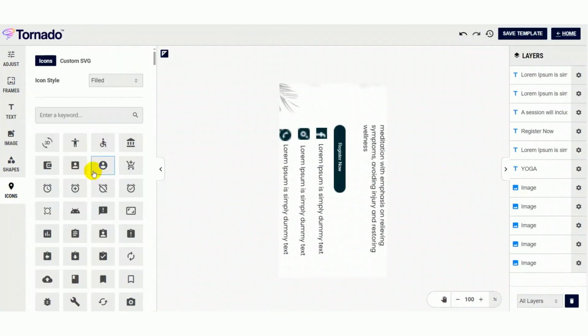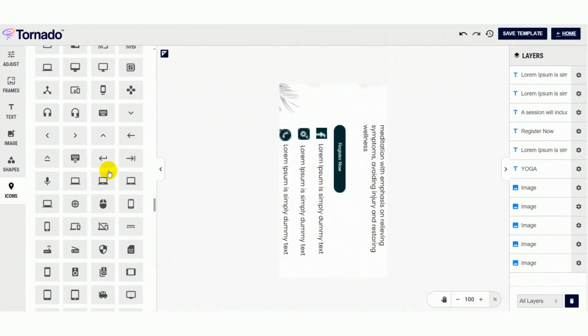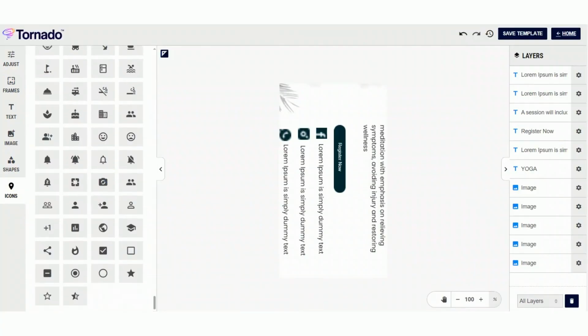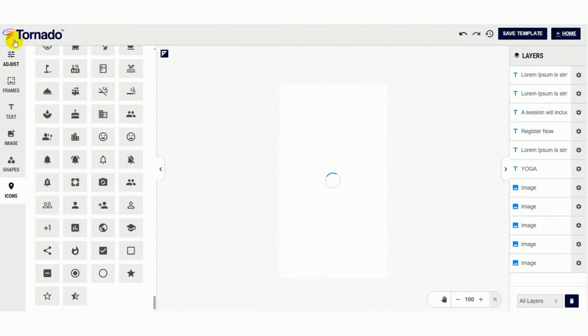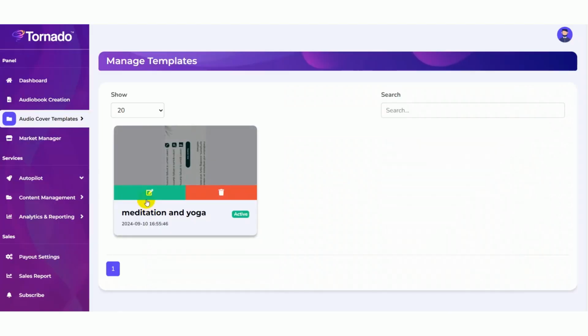You can also add your icons here. You can see many icons here. Finally, you need to save your template. Name your template here. Here you can edit your template or else you can delete your template.